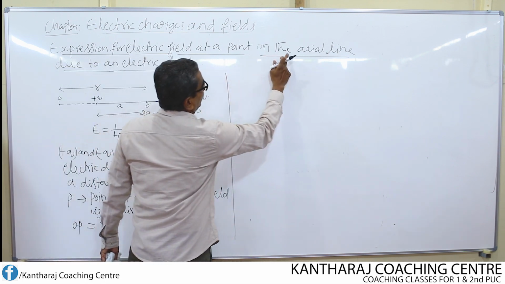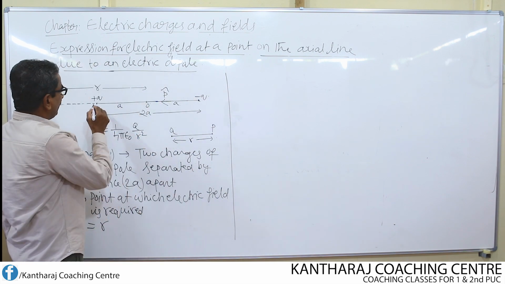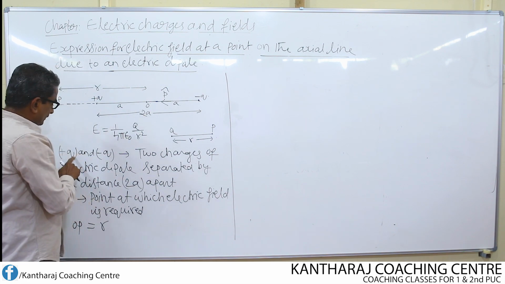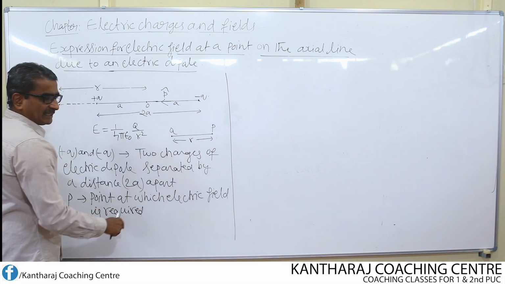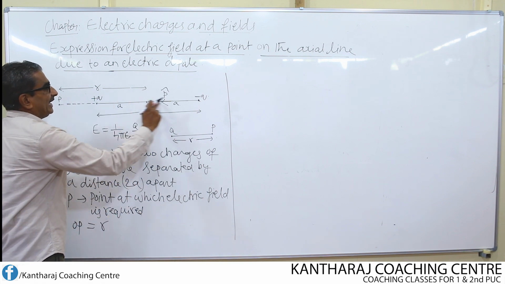Expression for electric field at a point on the axial line due to an electric dipole. Now we have a dipole, plus q and minus q, two charges of the electric dipole separated by distance 2a. Now P is the point on the axial line.